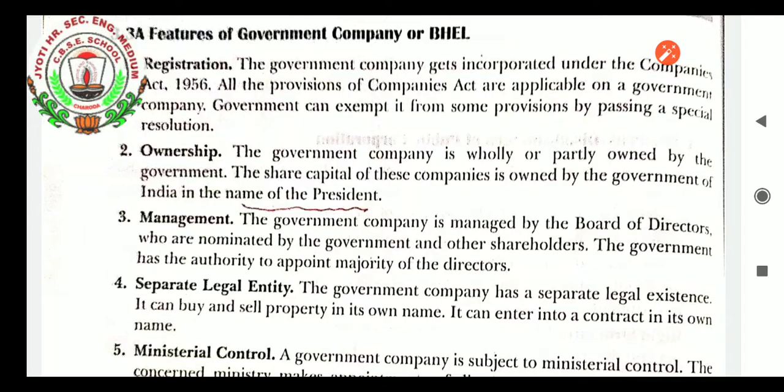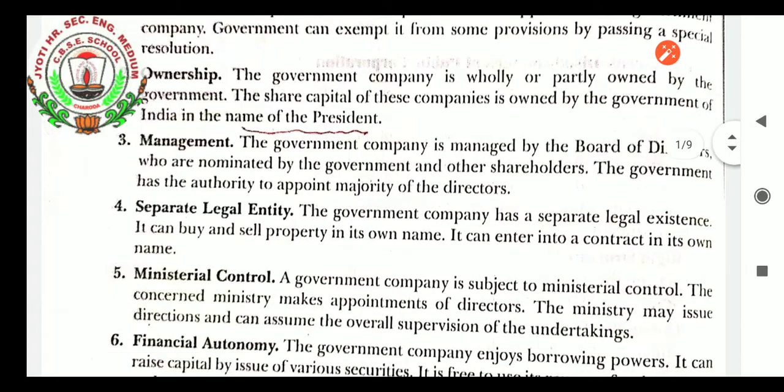Ownership: the government company is solely or partially owned by the government, so it is known as a government company. The share capital of this company is owned by the Government of India in the name of the President. Management: the government company is managed by a board of directors who are nominated by the government and other stakeholders. The government has the authority to appoint the majority of the directors.